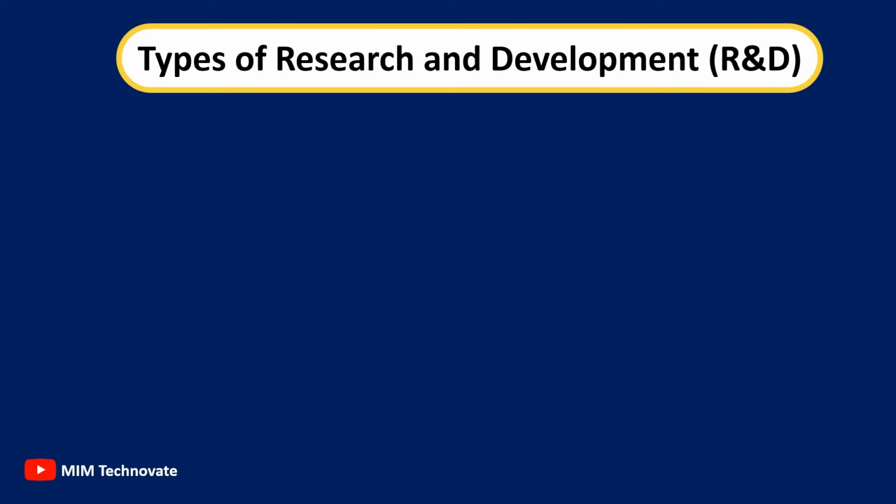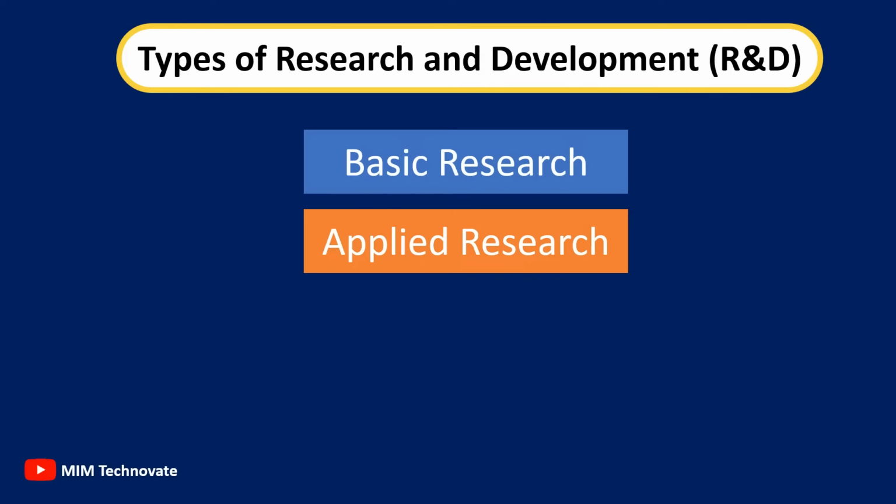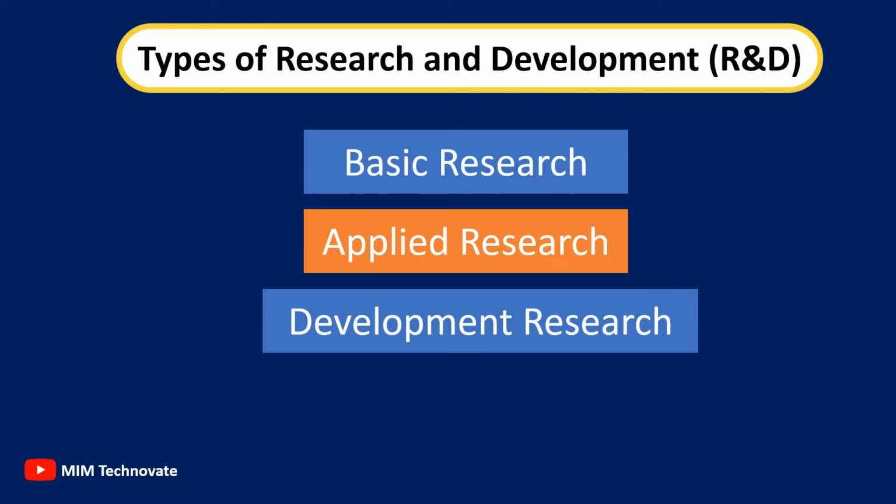Types of research and development. There are three types of research and development: basic research, applied research, and development research. Let's look at each in detail.